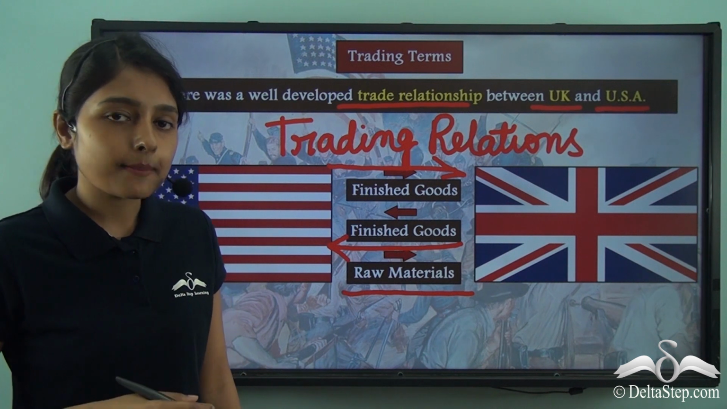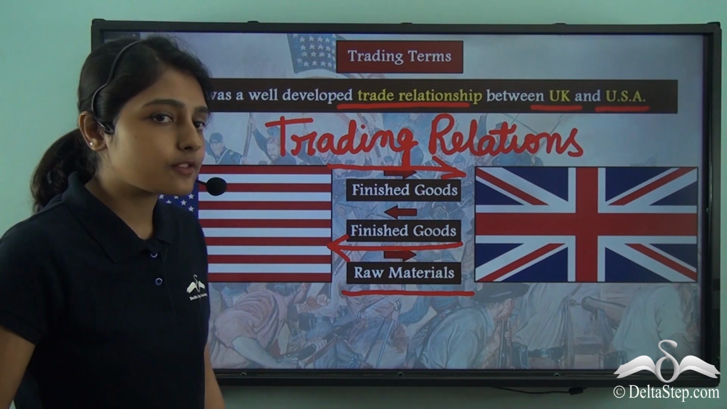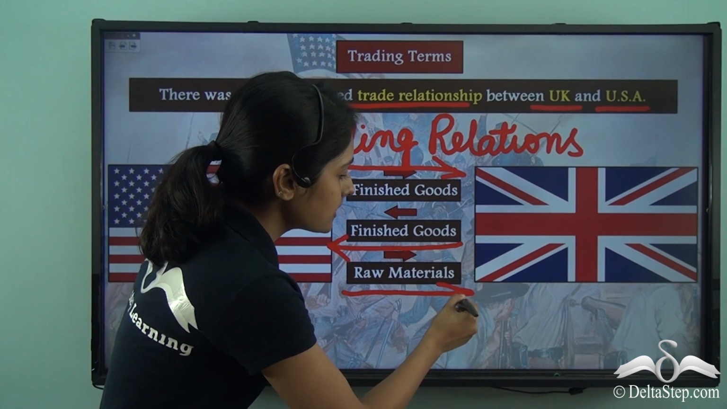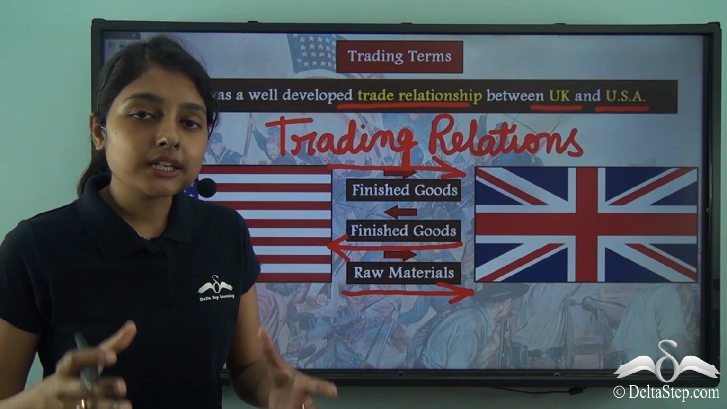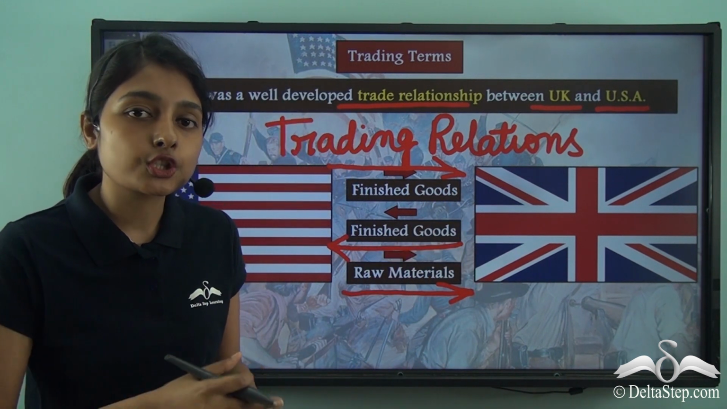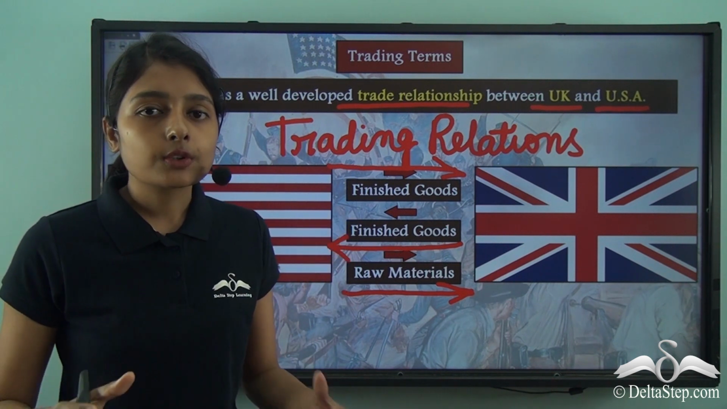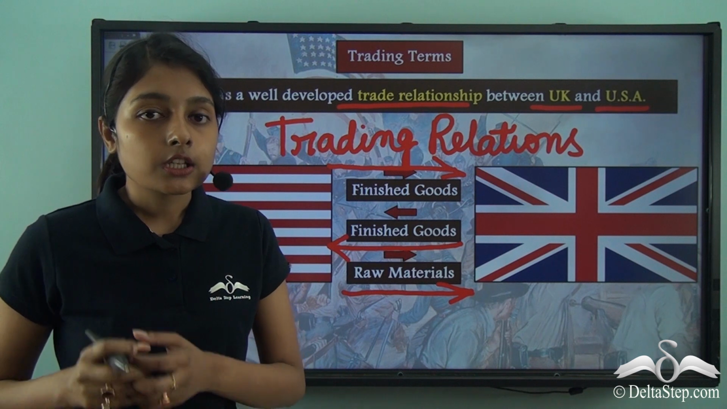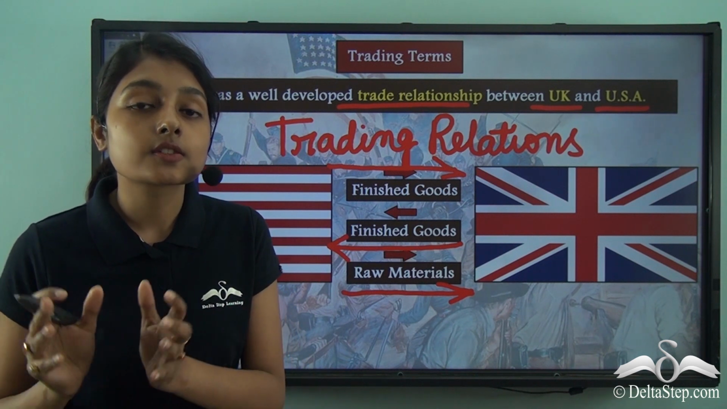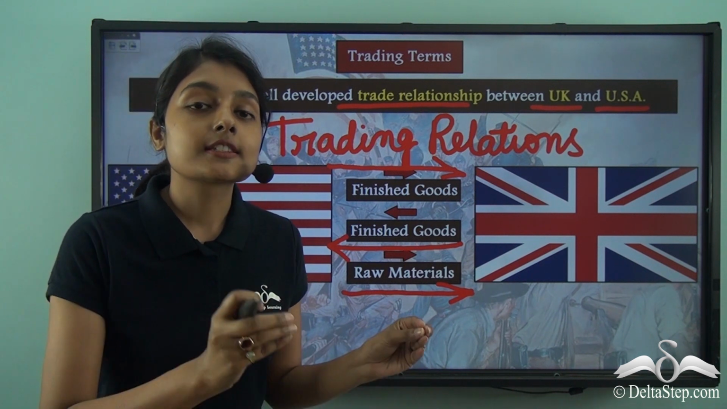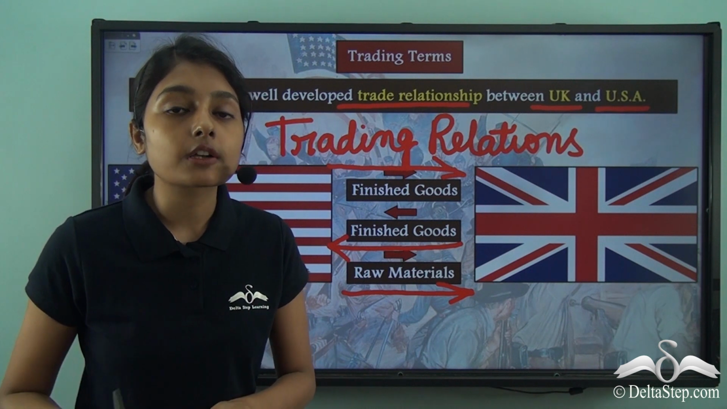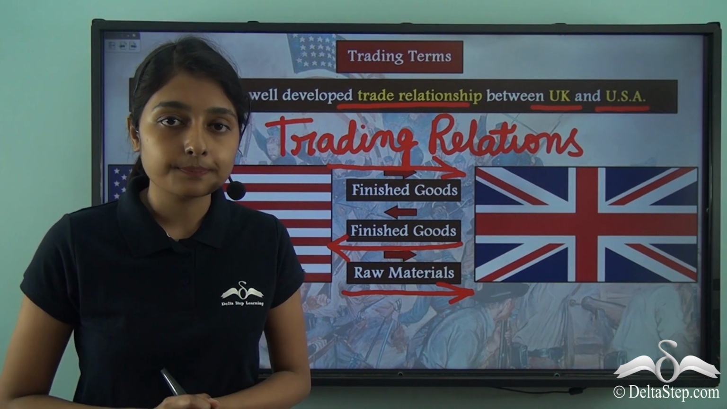Now, how did this happen? When the southern states were sending raw materials to Britain, Britain was also producing finished goods that it traded with the USA. Now, this is a complex pattern, but you should understand this so that you can understand this major cause behind the outbreak of the Civil War very clearly.